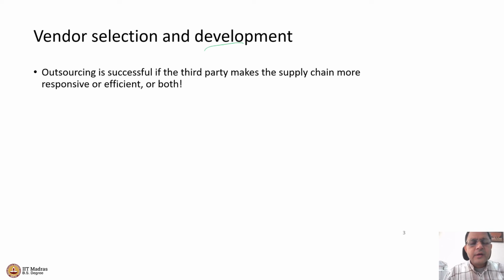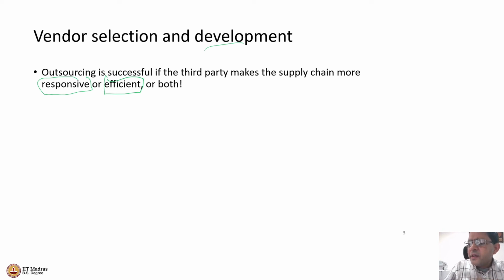Okay, so what is this? The outsourcing is successful only if this third party that we are bringing in, this new organization, makes the supply chain more responsive, right? So supply chain can either be responsive or efficient. We can actually have a separate session on what is a responsive supply chain and what is an efficient supply chain. Broadly, let me quickly summarize. What is a responsive supply chain?